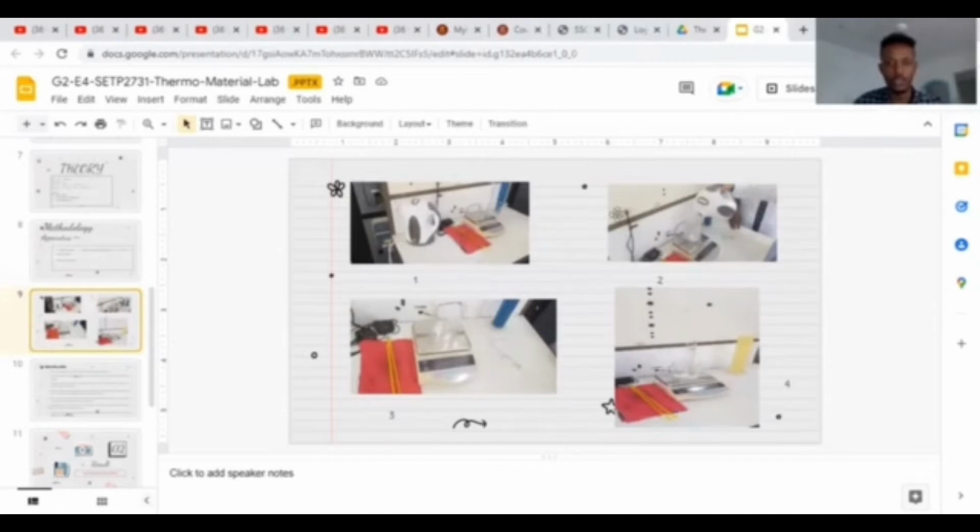As we have seen in the picture, we applied all of them in the experiment. This one is a container balanced on the electronic balance. There is the corn oil, which is also something we must have. And here we have thermometers, the kettle or heater, and also the containers.